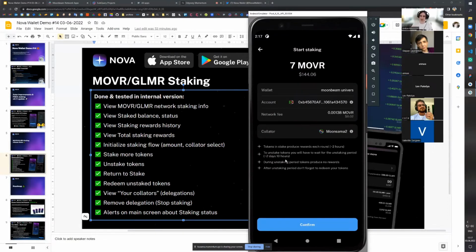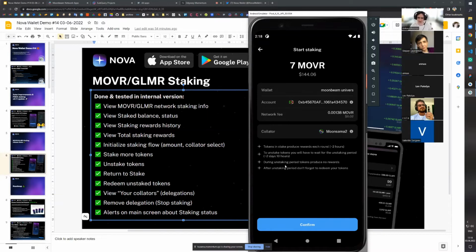On the confirmation screen, we just need to confirm the transaction to send it to the blockchain, but we also show all the information for the user just to confirm and submit the operation. We also show useful tips here. For example, whenever you start staking, rewards would be produced every 2 hours, right? And if you would like to stop staking, you will have to wait for the 2 days and 10 hours unstaking period.